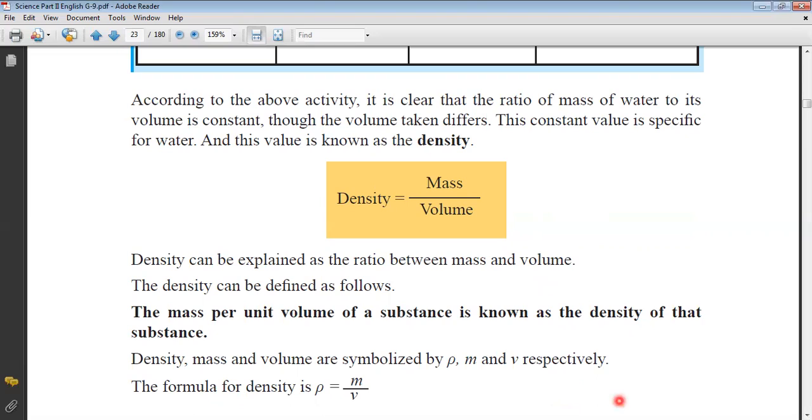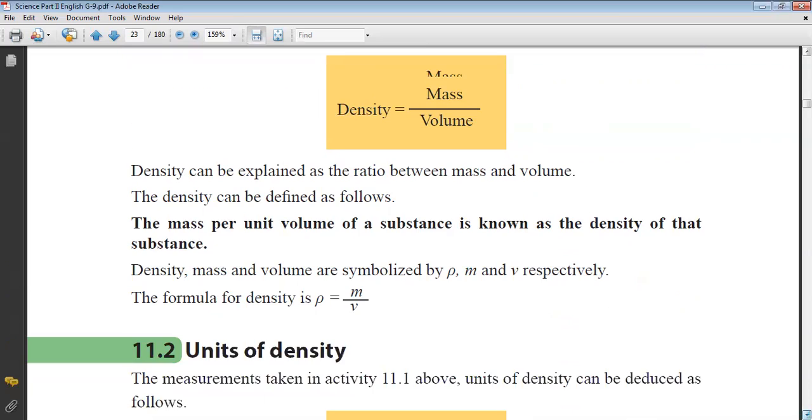You all should maintain those equation books. Don't forget it. Now write this density equation down in a book separately.